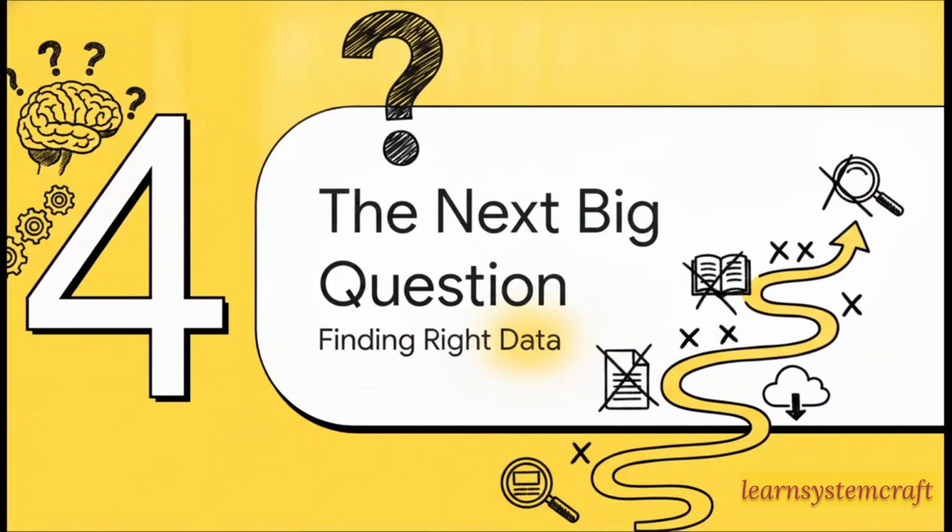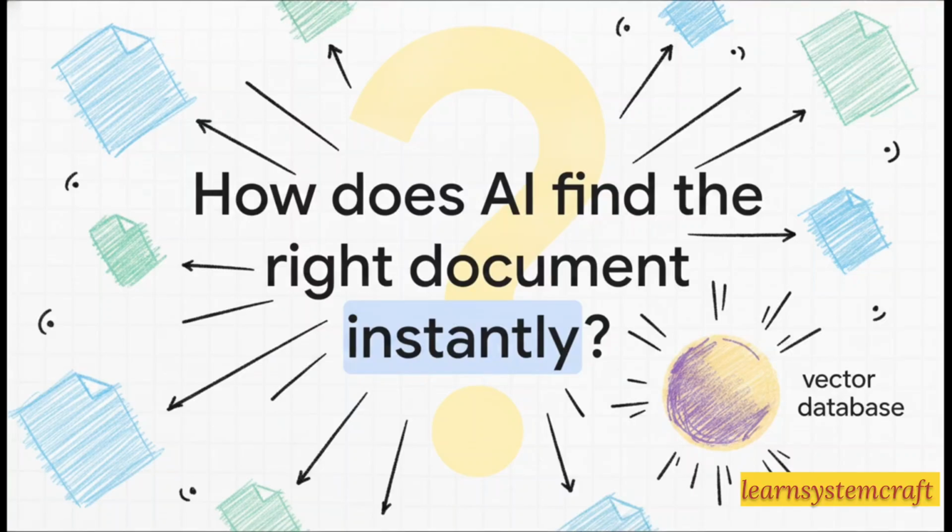So we've successfully solved the problem of AI hallucinating by giving it the ability to search external documents. But solving one massive problem in technology almost always reveals another one, which brings us to Section 4, the next big question. Which leaves us with this final, really provocative thought. If AI can now search external information, then how does it find the right document among millions of files instantly? How does it understand the actual meaning of what you're asking, rather than just looking for exact keywords, and do it all in milliseconds? Well, that is the incredible world of vector databases, and that is exactly the mystery we'll unravel in our next explainer.